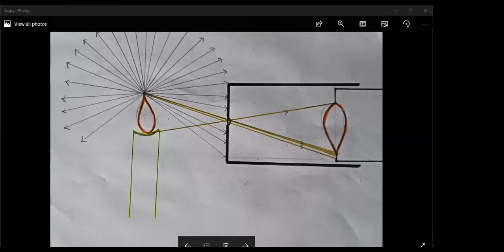And also there is a hole, you remember. So the options are: all the rays will enter the box through the hole, or all the rays will go back after hitting the box surface, or only a small portion of the light rays will enter through the hole, or no ray will enter through the hole.